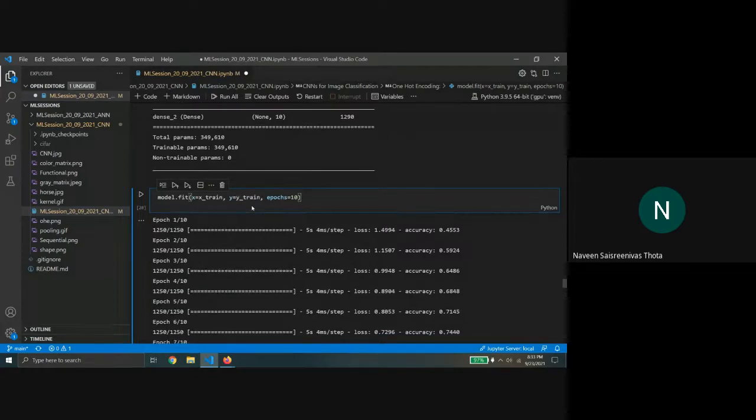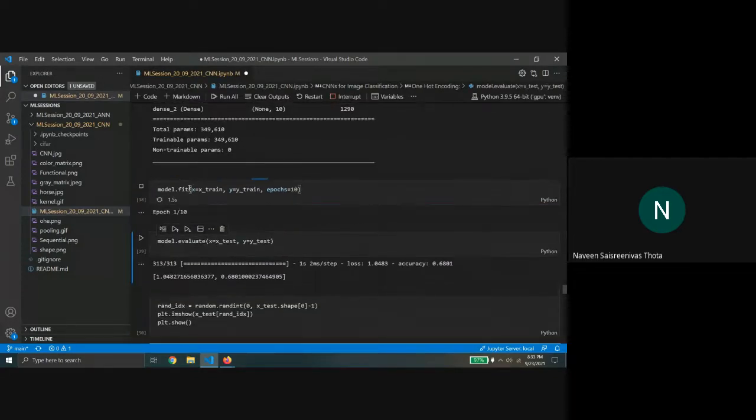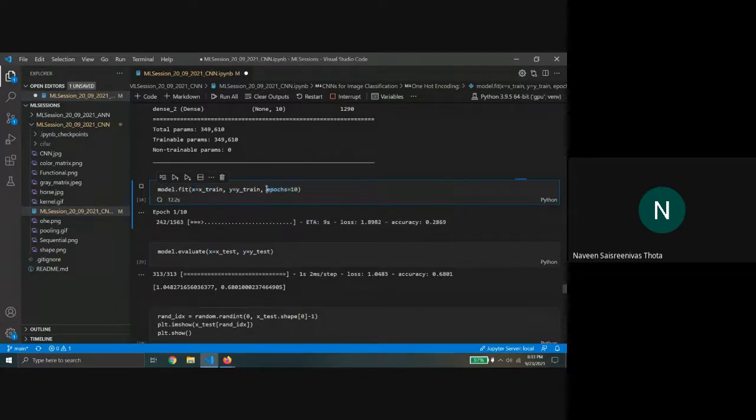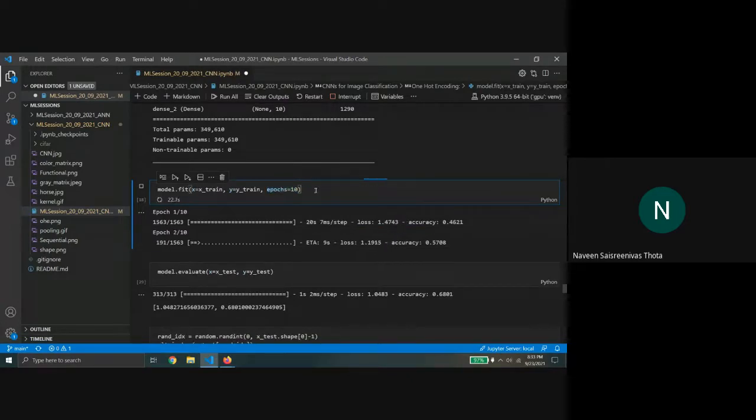I'll just run this. It's a simple function where you say model dot fit, giving x train as the x values and y train as the y values. Epochs is just like 10 iterations, but it's not really as simple as an iteration. After each epoch, the model improves its performance.